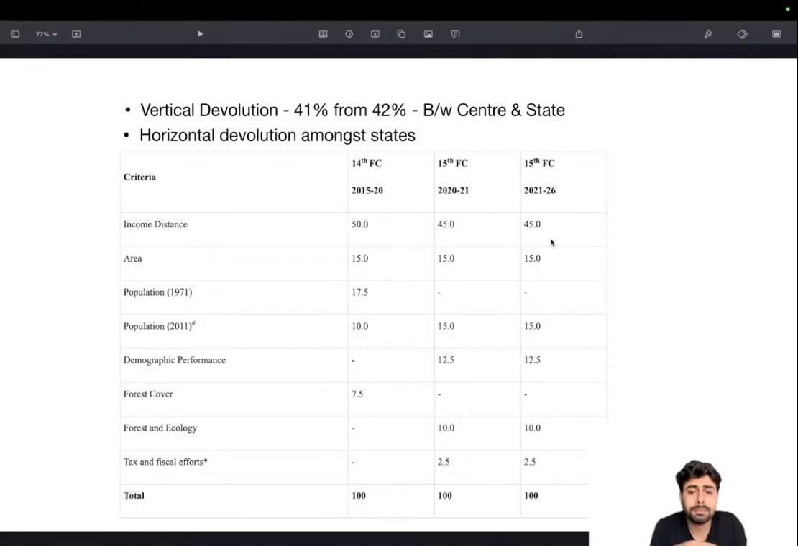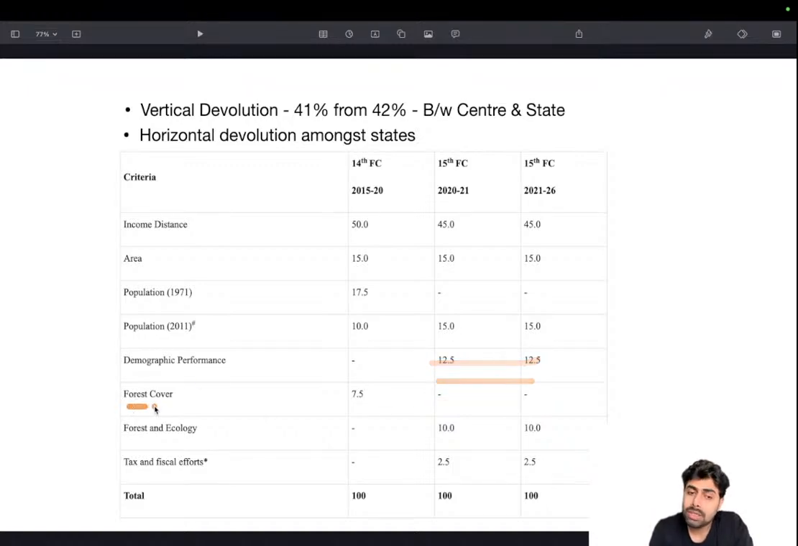Then area is there. Then population. Yeah, this is what I was saying. States having higher population will get more tax. Some consider states having lower population, mainly because of their good population control measures. To counter that, a 12.5% demographic performance indicator is also being used. Okay, this is a latest addition. This was not there in the 14th Finance Commission up until 2020. From 2020 onwards, the 15th Finance Commission has introduced this demographic performance. So keep that in mind.